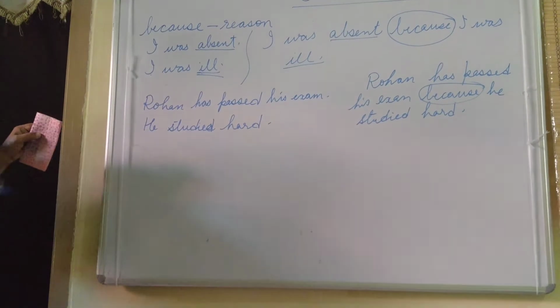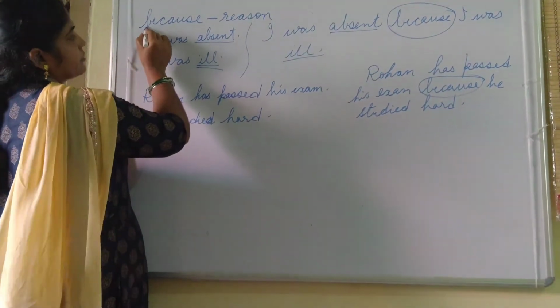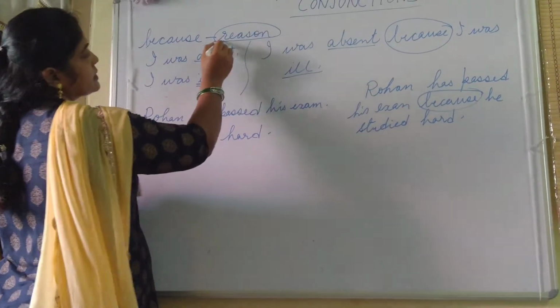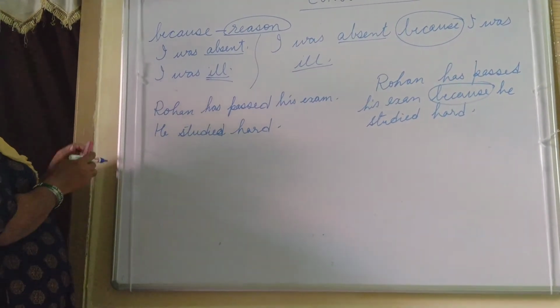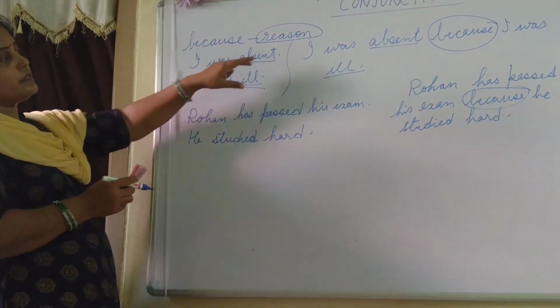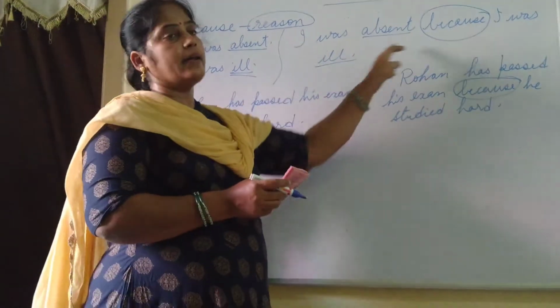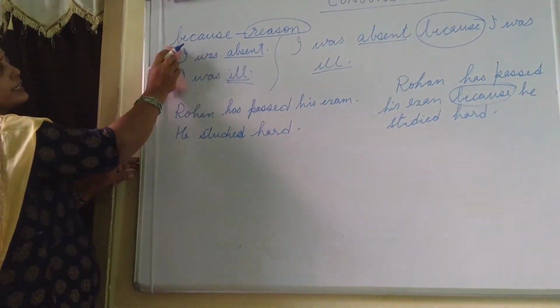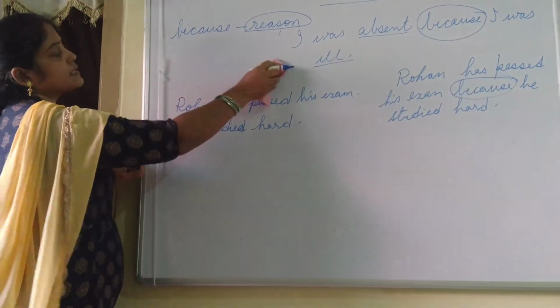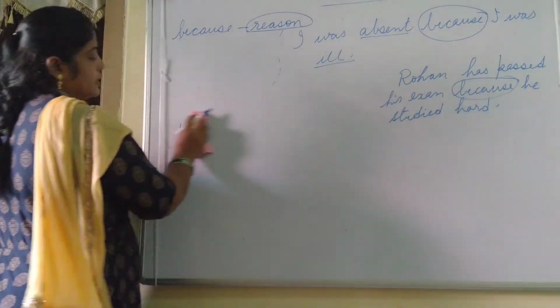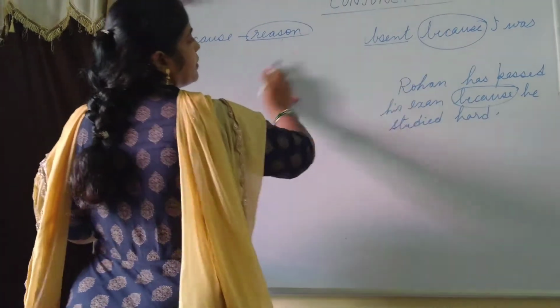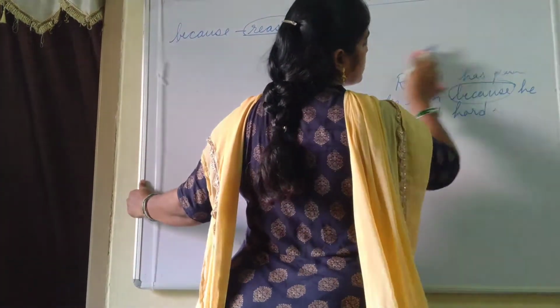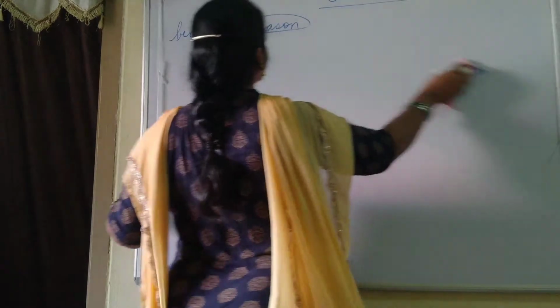Did you get it? So whenever we are using this connector word "because", that means there is a reason. It is clear. Make sure that when you have a reason, it shows why I am late or why I was absent. In our own speech, we also say: I was late because I missed the bus. Sheeta worked hard because she has to come first in the class. So such type. And now let us see "or".